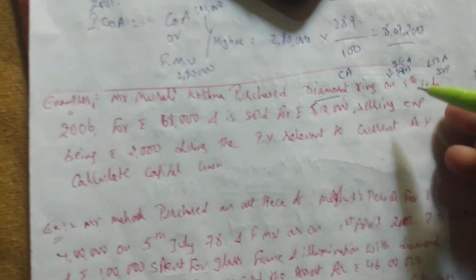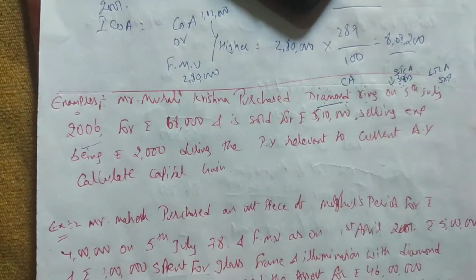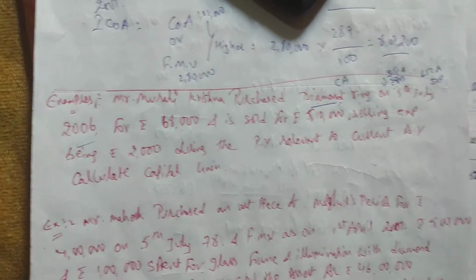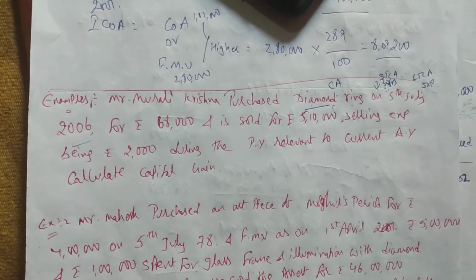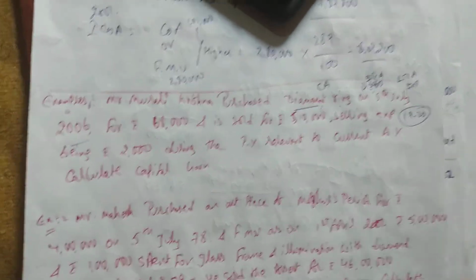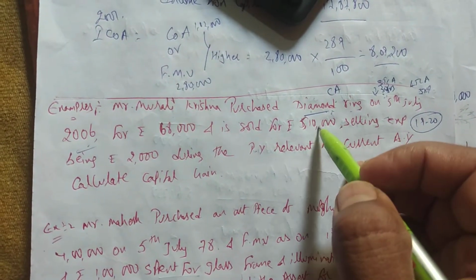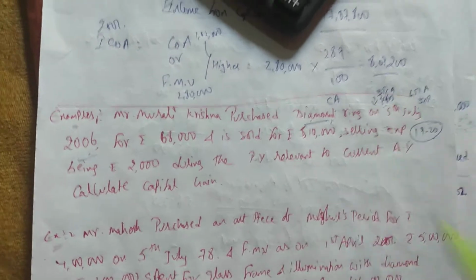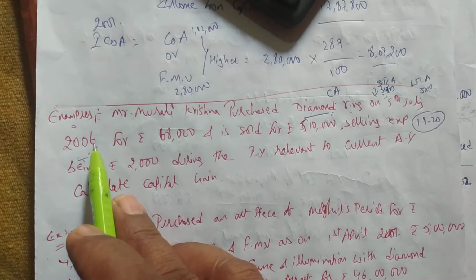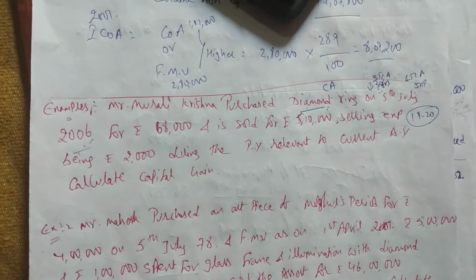So it is a long term capital asset because he purchased in the year 2006. Remember, the SSC will sell all the assets in the previous year in all problems. The sold year will always be the previous year. Previous year means 1920. Even if it is not mentioned in the question, the sale will always be in the previous year only. We have to assume this as 1920. So he purchased in 2006 and sold in 2019-20, which is more than 3 years. So we can call this a long term capital asset.